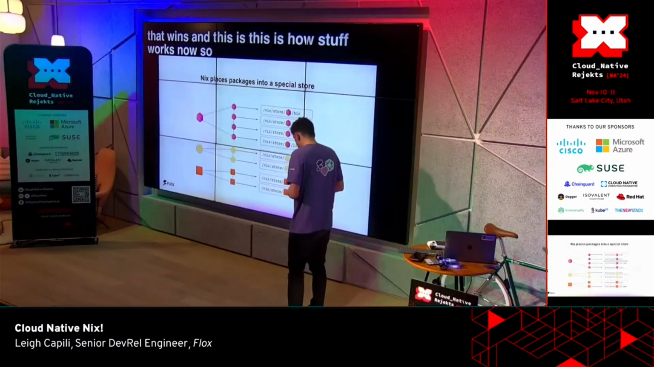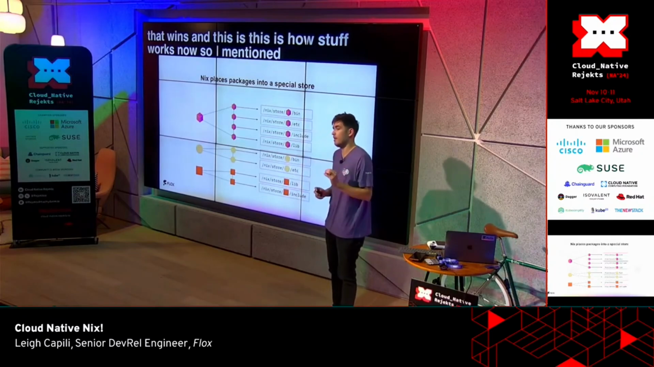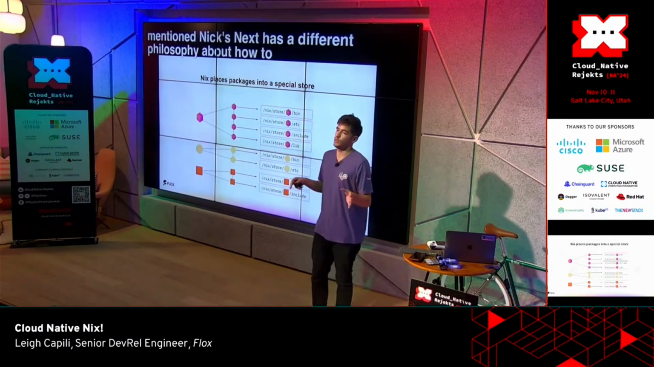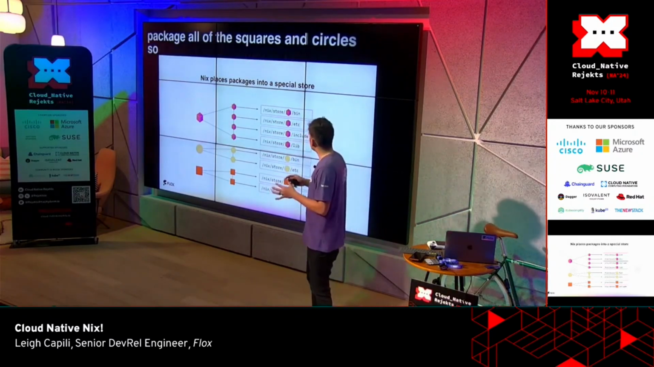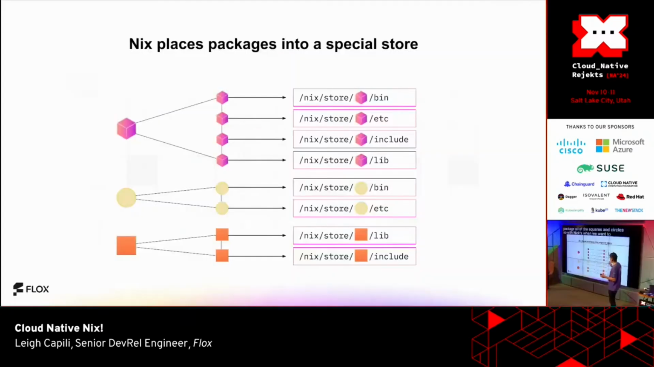So I mentioned Nix. Nix has a different philosophy about how to package all of the squares and circles. So with Nix, when we want to put source code into a place, we hash it, and then we get that special hash, and we put it into the file path. And that source code has a unique path in the Nix store. And then we're going to take the same thing, configuration, and we're going to take libraries, and then we are going to separate them into individual pieces.